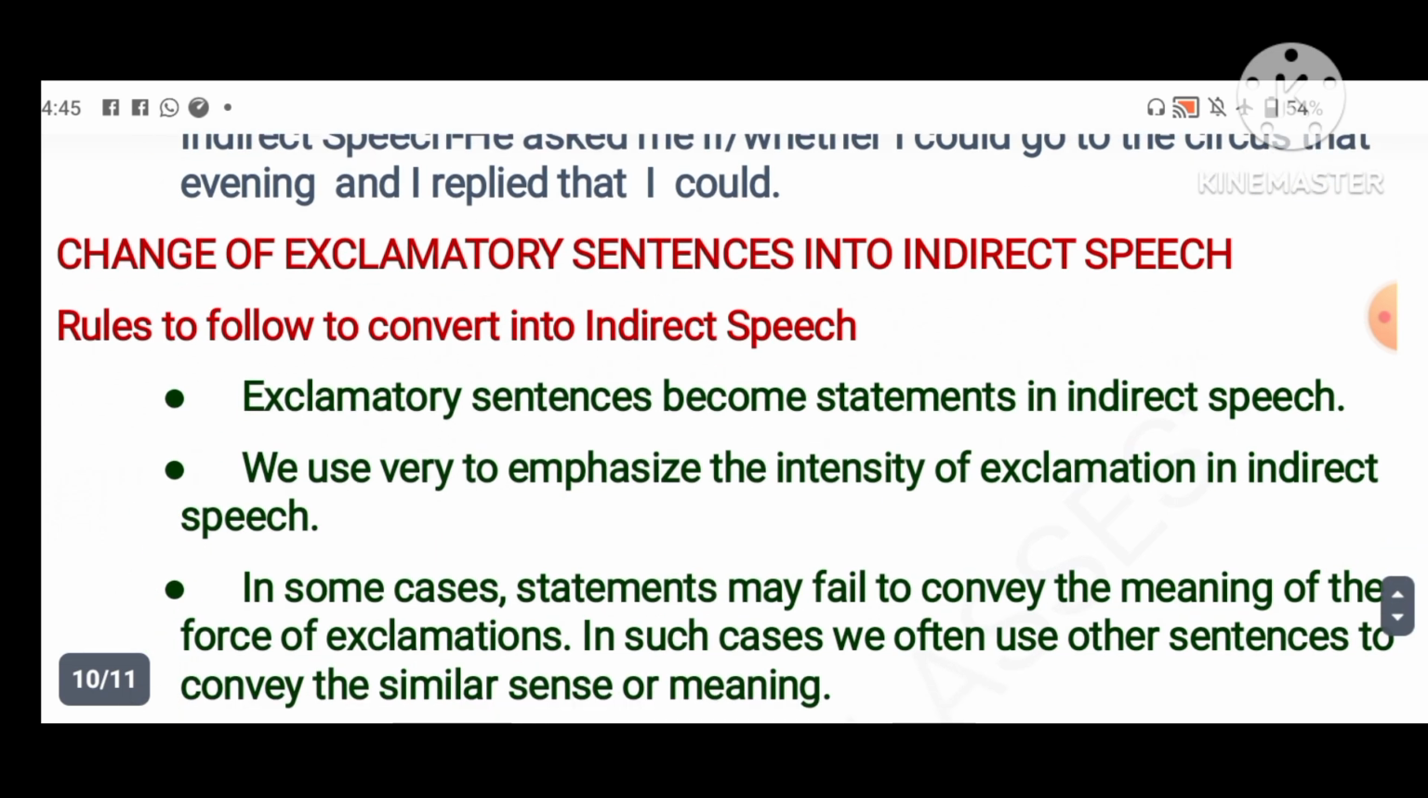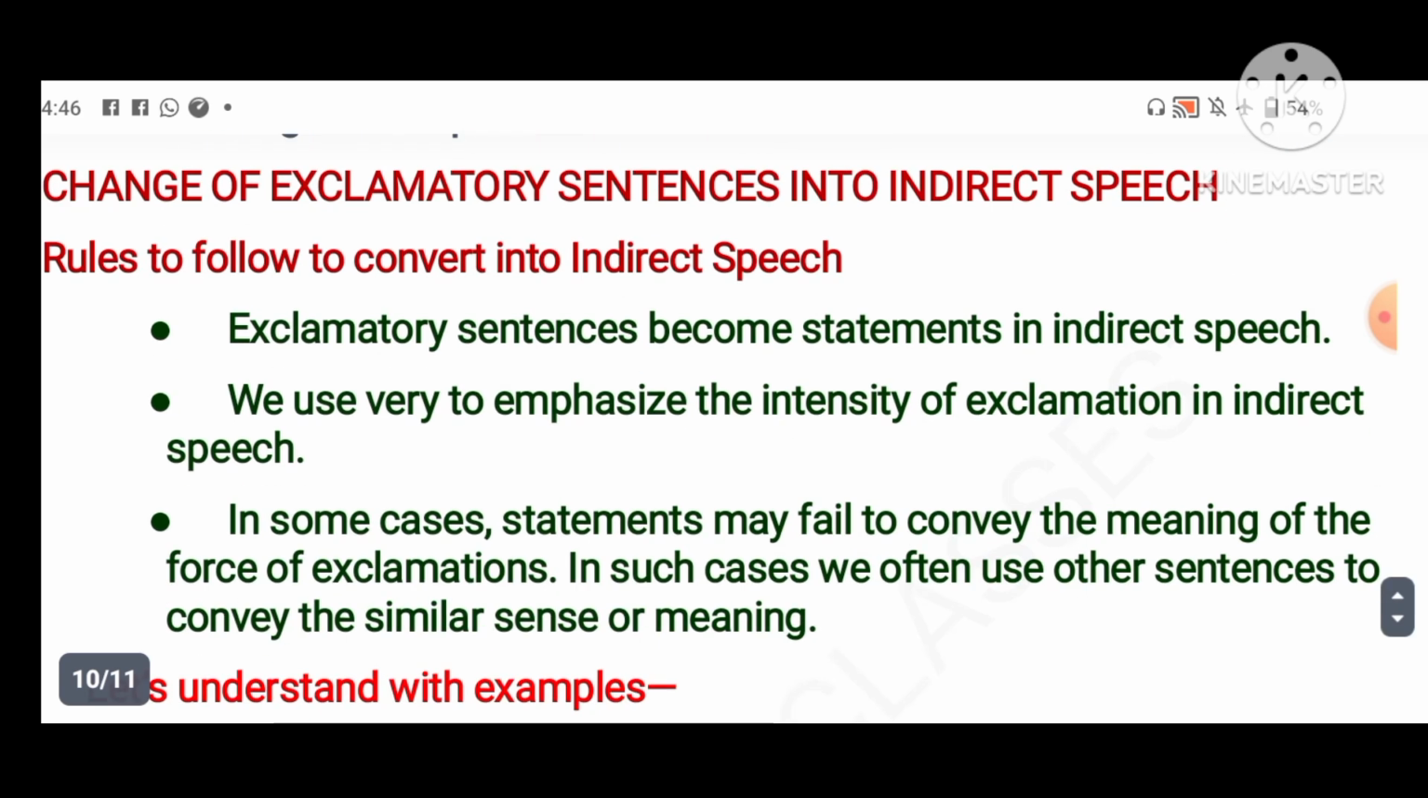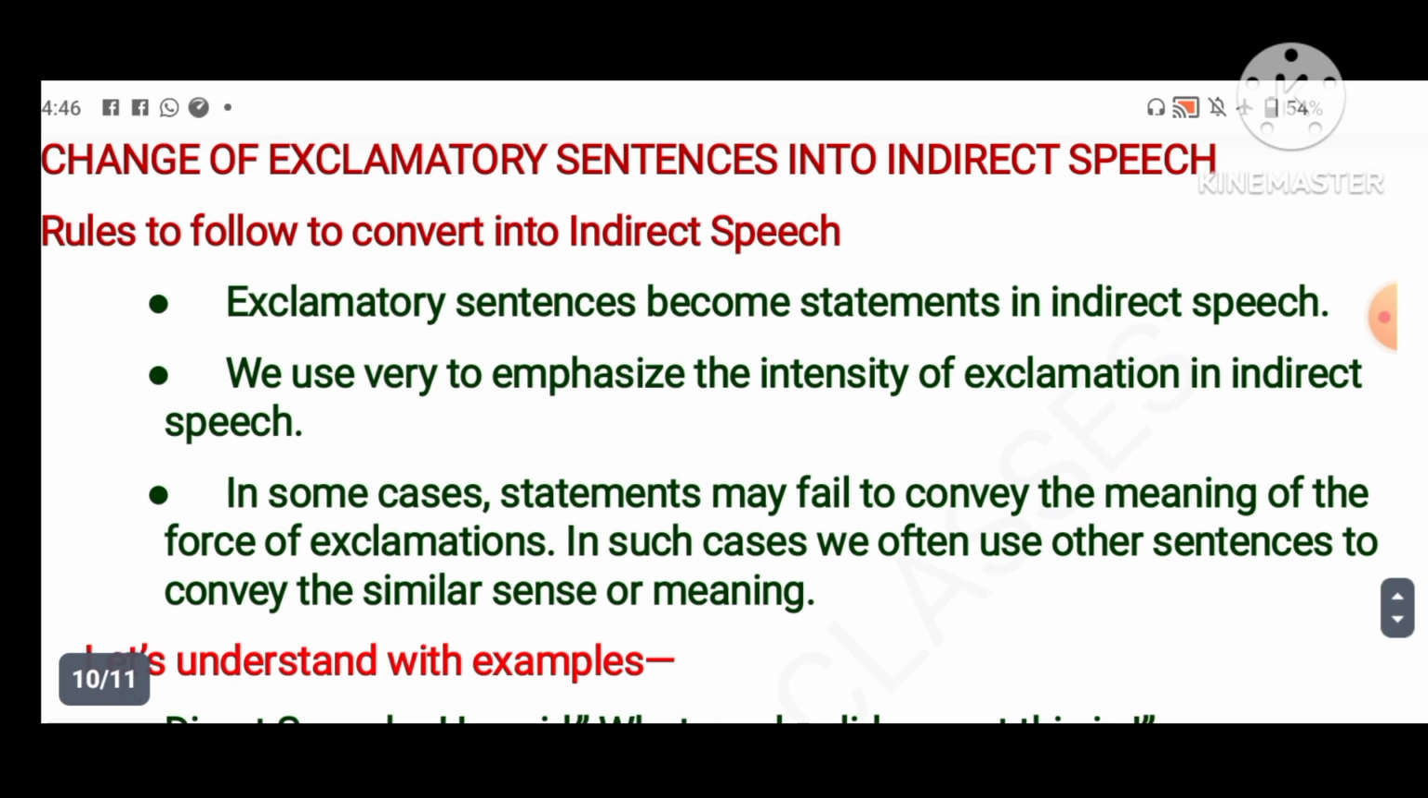Okay, now come to exclamatory sentences into indirect speech. How to convert the exclamatory sentence into indirect speech? We know what is the meaning of exclamatory sentence. Means sudden feelings that we show. Those are known as exclamatory sentences. So what are the different rules? First, exclamatory sentences become statements in indirect speech. My dear students, if you understand the concept of indirect speech, it is very easy.